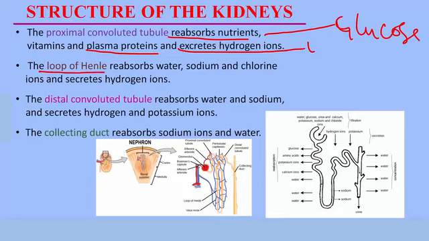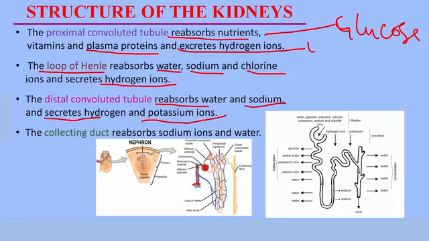The loop of Henle helps to reabsorb water, sodium, and chloride ions. The loop of Henle also secretes hydrogen ions. How about the distal convoluted tubule? The distal convoluted tubule reabsorbs water. It also reabsorbs sodium, but it secretes hydrogen ions and potassium ions.